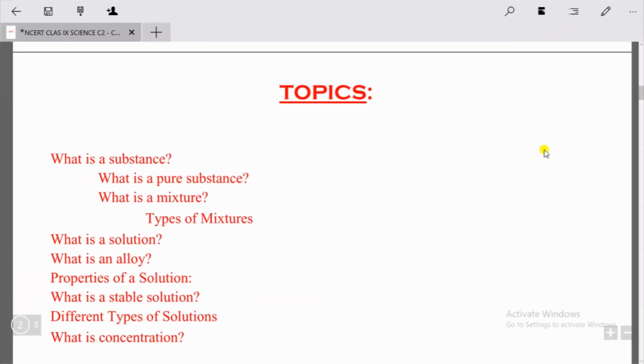Students, as you can see, these are the topics that we'll be covering in this video. Firstly, we'll understand what is a substance, then what are pure substances, then what is a mixture and types of mixtures, and solution, alloys. Then we'll understand the properties of a solution and stable solution, different types of solution, and lastly concentration. So let's jump into the first question.